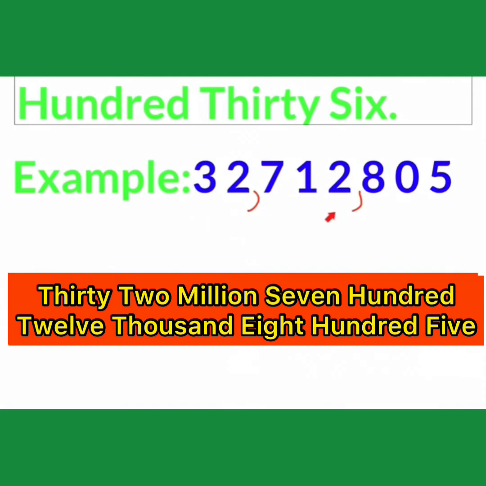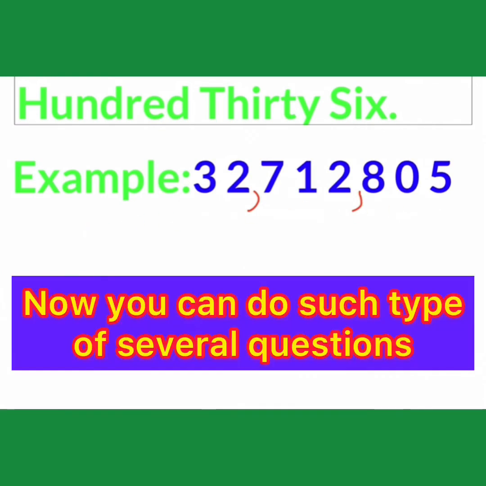And here you can see this is ones, tens, 100, 1,000, 10,000, 100,000 and this is million, 10 million. So you can read this number as 32,712,805. So this is the international system, and there you can mark commas in such numbers in the international system.